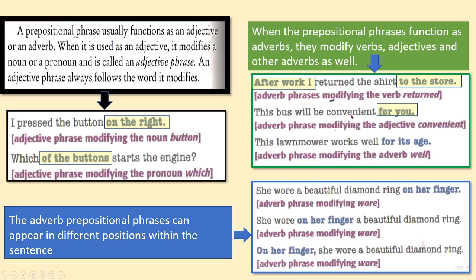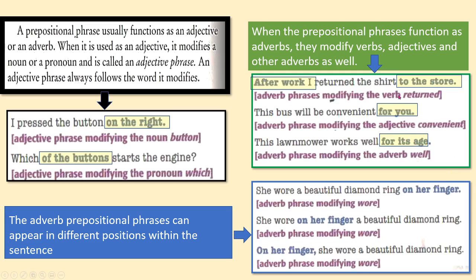Let's move on and see. This bus will be convenient for you. Okay? In this case, we have an adverb phrase modifying the word convenient. Convenient for you. Okay? Very good. This lawnmower works well for its age. Okay? Now in this case, we have another phrase modifying the adverb well.